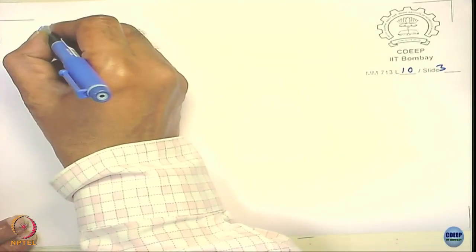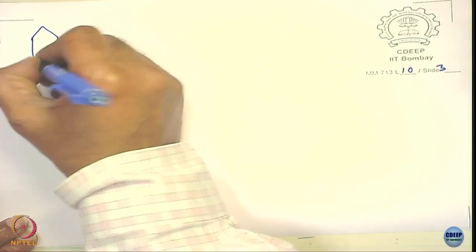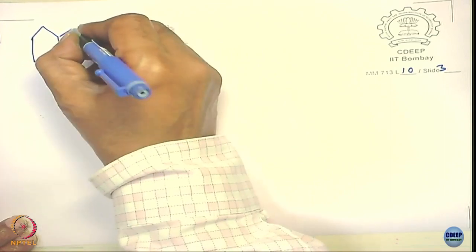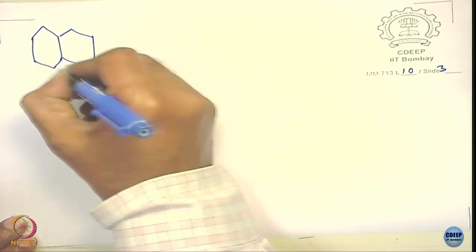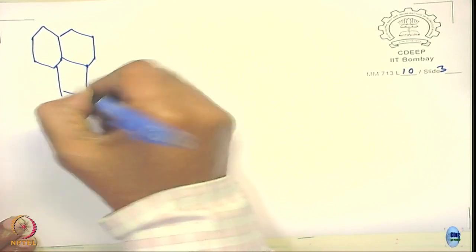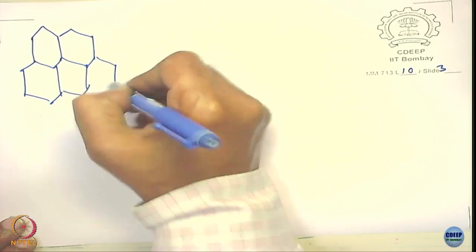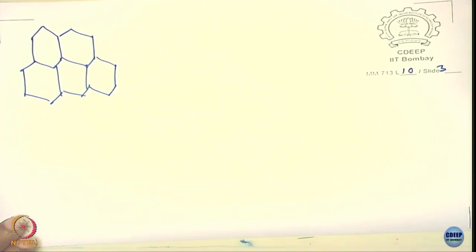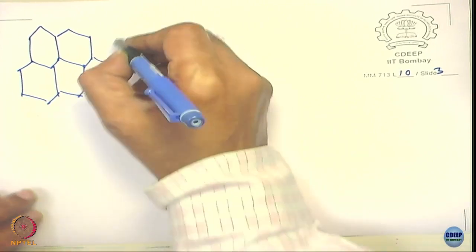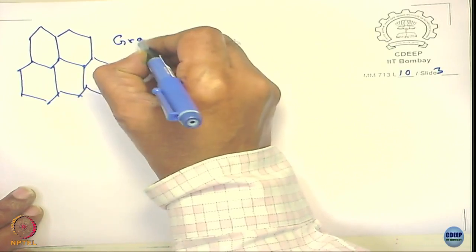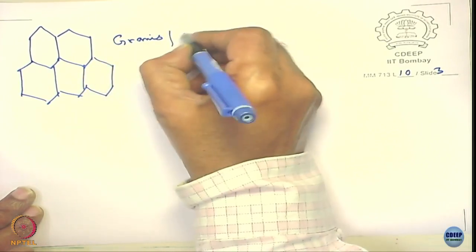So generally in polycrystalline metals that you use, you will have grains, and so you have grain boundaries.